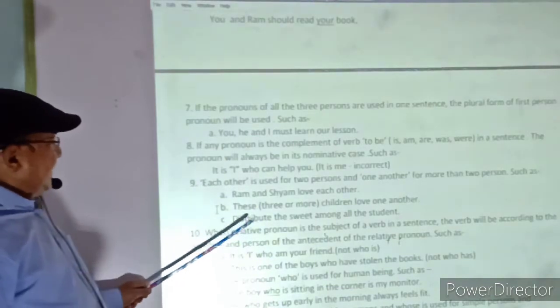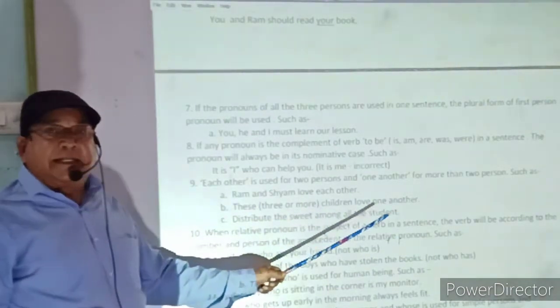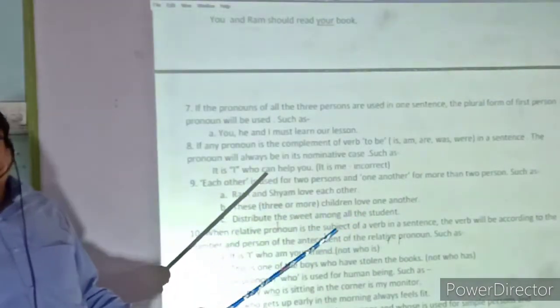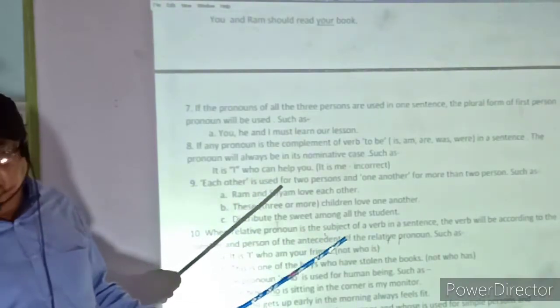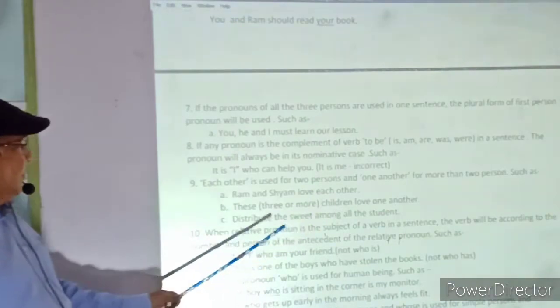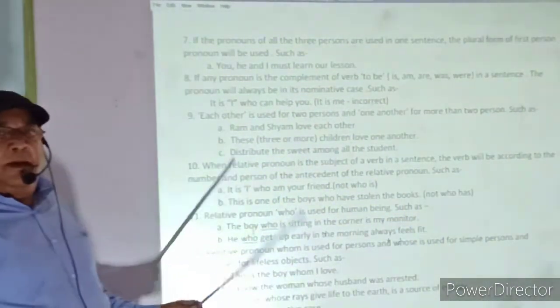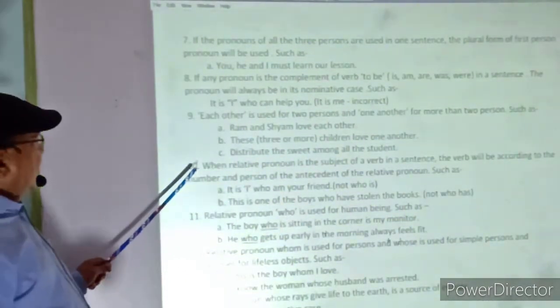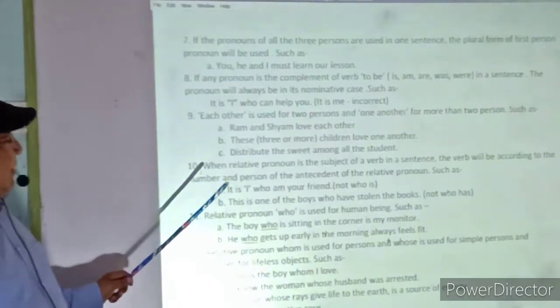C part: distribute the sweet among all the students. All the students, certainly you can say, are more than two. So that's why the word among is used. That is a different rule, but it has been used here to express the use of it.